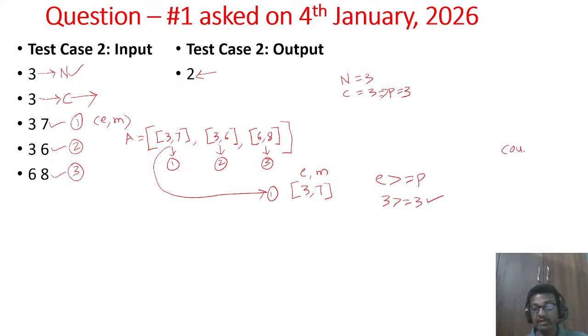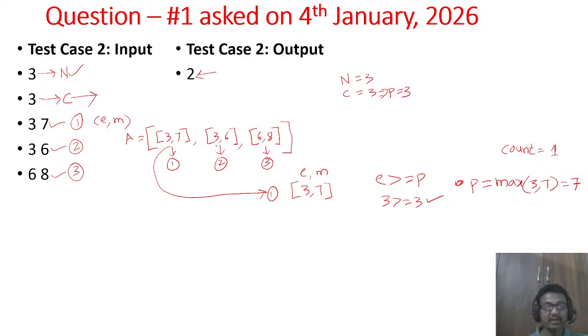Now you take a variable called count, then add chef 1 can cook. So one chef can cook. The count value becomes 1 here. Now we need to update the complexity. The current complexity is the maximum of P, which is currently 3, and the messiness of the chef who cooked the dish. The messiness is 7. So maximum of 3 comma 7 is 7. The current complexity of the dish increases to 7 here.